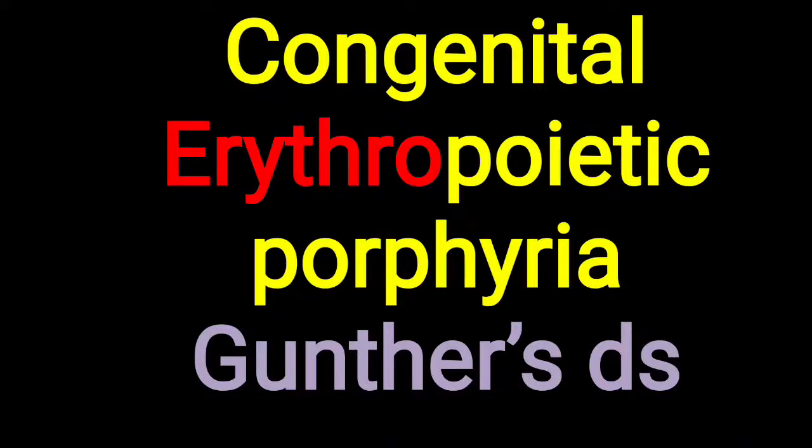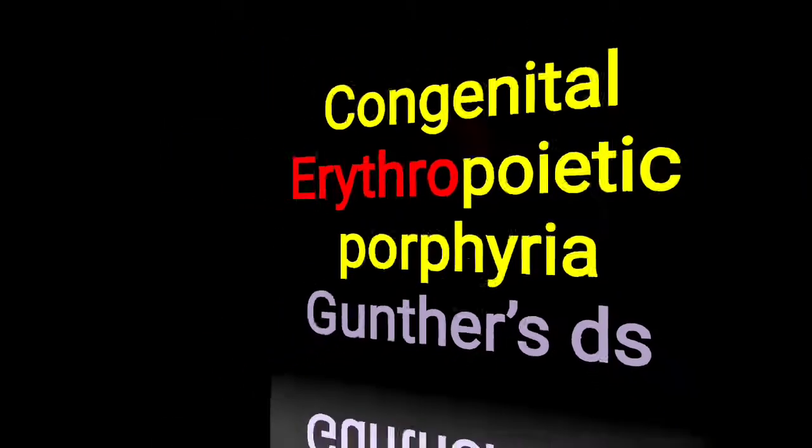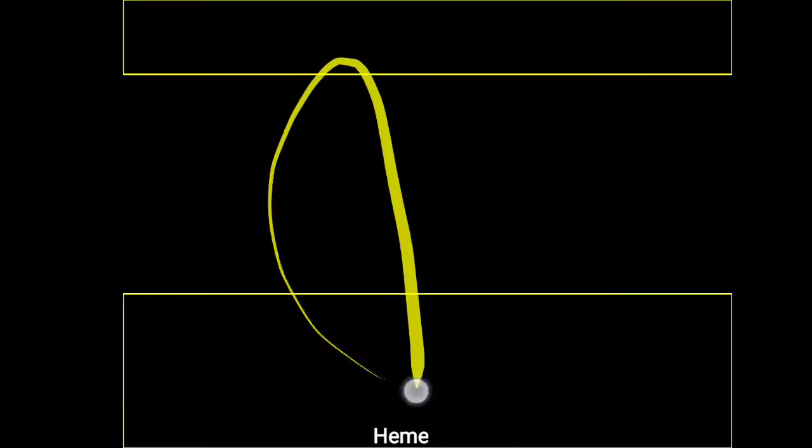Hello friends, today's topic is congenital erythropoietic porphyria, shortly called CEP. It is one of the erythropoietic types of porphyria, and another name for CEP is Gunther's disease. We will look at Gunther's disease in detail. Basically, porphyria is an inborn error of metabolism related to heme biosynthesis.